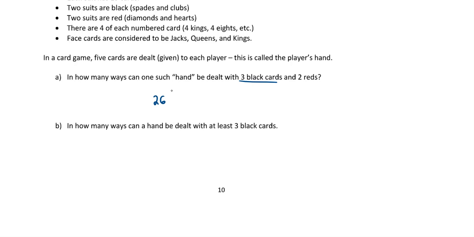So of the 26 black cards, what I'm going to do, I'm going to be fancy here. I'll make this black. So of the 26 black cards, I'm going to choose 3 of them. Okay? And I'm going to multiply that by, of all the red cards, so again, there's going to be 26 red cards, I'm going to choose 2 of them. Okay, so in the end here, just plugging that in, you'd end up with 845,000 different ways that could happen.